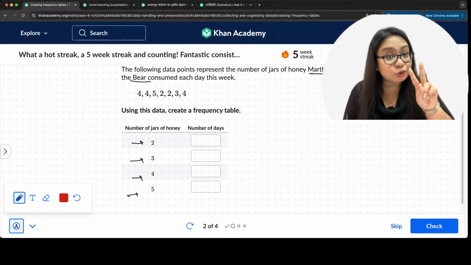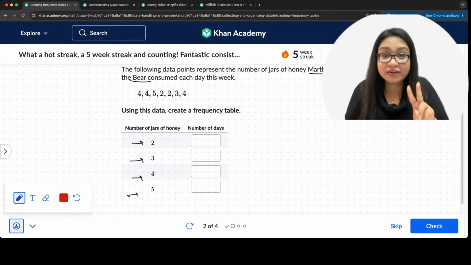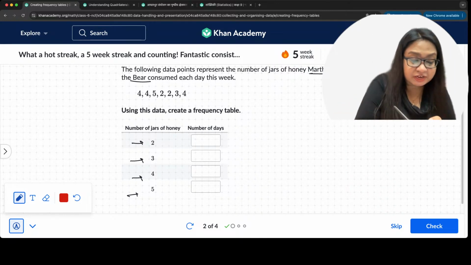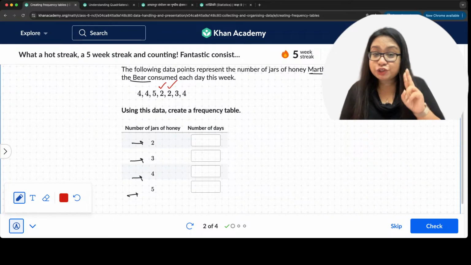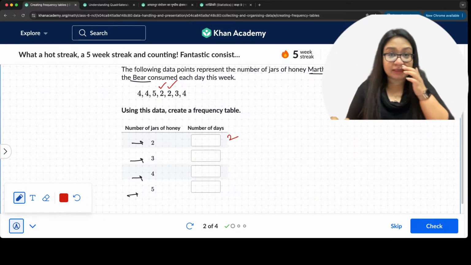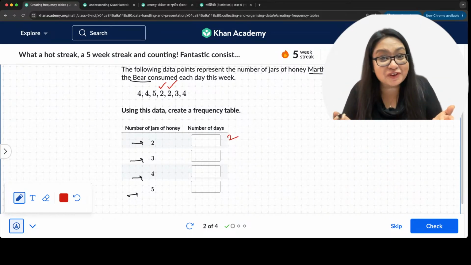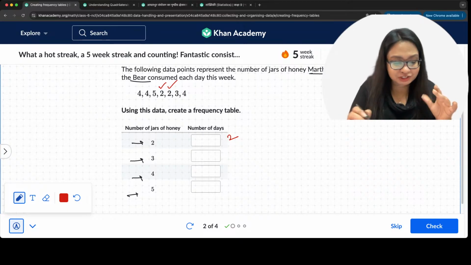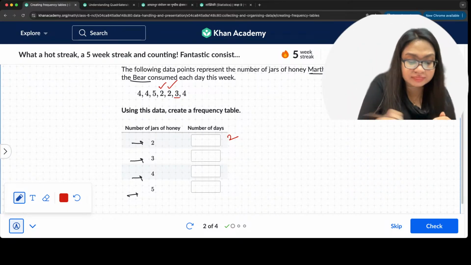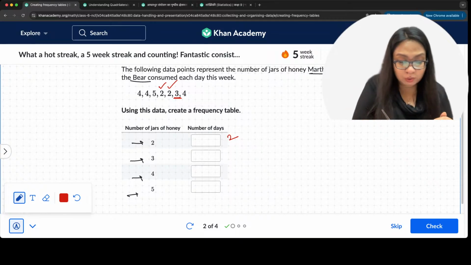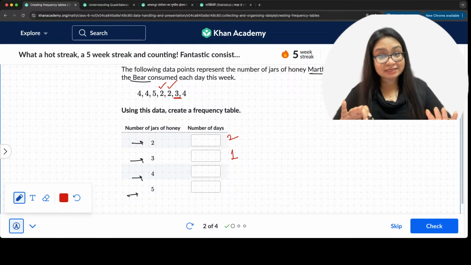How many days did she consume 2 jars of honey? We have 1 and 2. That's it, 2 days, right? 2 days for 2 jars of honey. What else? 3 jars of honey. All right, she's hungrier, she's consuming more. How many threes are here? We have only 1 three. That's it. So here is 1, right?